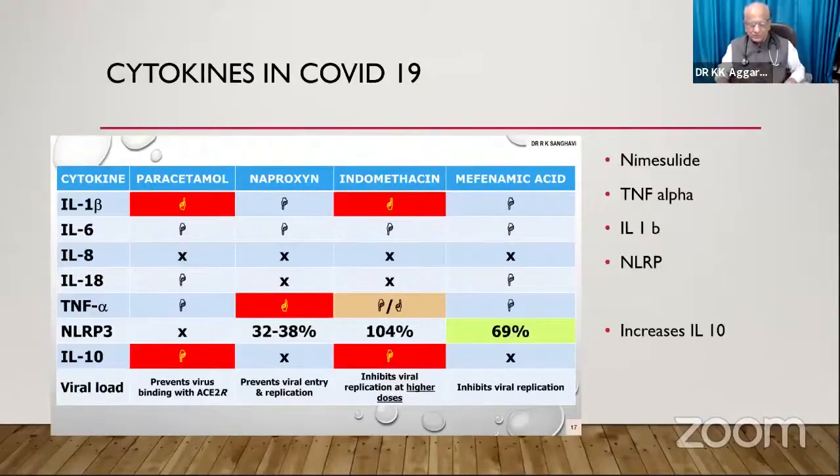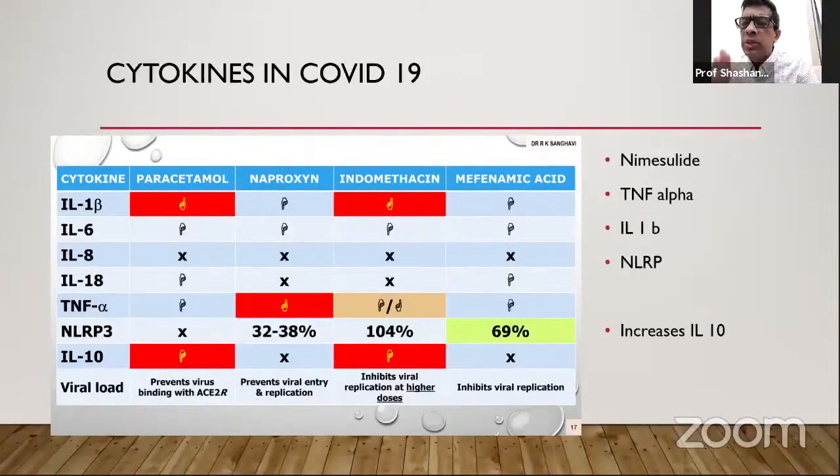Dr. Joshi: So I completely agree with you, Dr. Agarwal. Three things. Number one, there is a lot of inflammation and hyperinflammation. So there are good cytokines and bad cytokines. As Dr. Agarwal has very nicely pointed out, the good cytokine is IL-10. So what boosts IL-10? Well, beyond reasonable doubt, there is an increase of IL-10 by nimesulide. And we know that there is a counterproductive action of paracetamol and indomethacin. So the good cytokine is upregulated by nimesulide and downregulated by paracetamol and indomethacin, which therefore should be avoided.